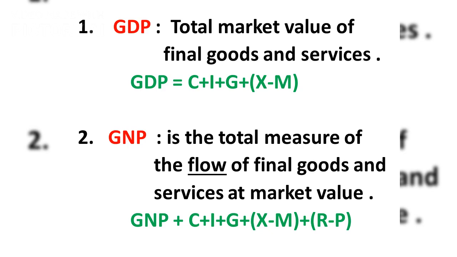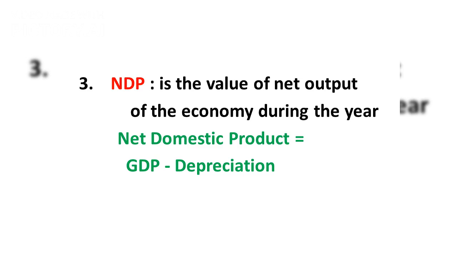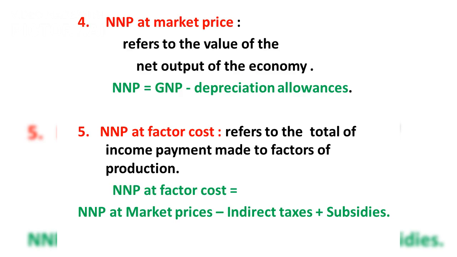Gross domestic product, or GDP, is the total market value of all final goods and services produced within a country. It is calculated as GDP equals consumption plus investment plus government spending plus net exports. Gross national product, or GNP, measures the total value of final goods and services produced by the residents of a country, including income from abroad. Net domestic product, or NDP, represents the value of net output of the economy during the year. It is calculated as GDP minus depreciation.